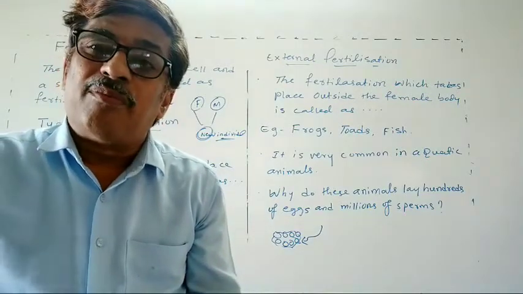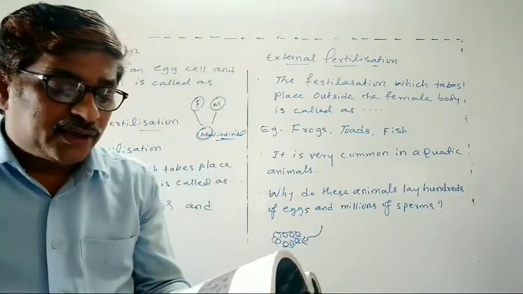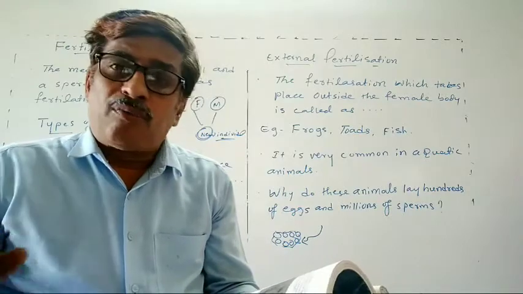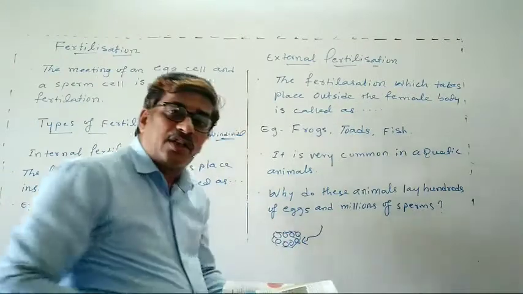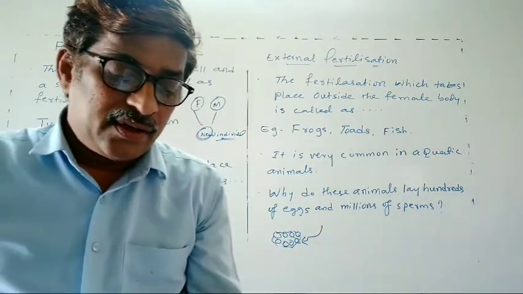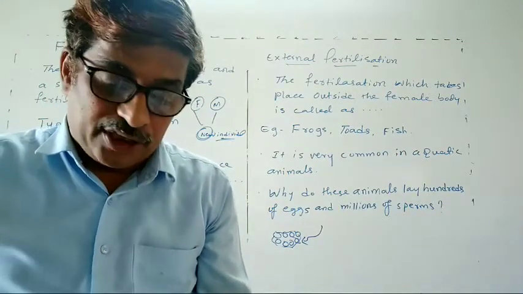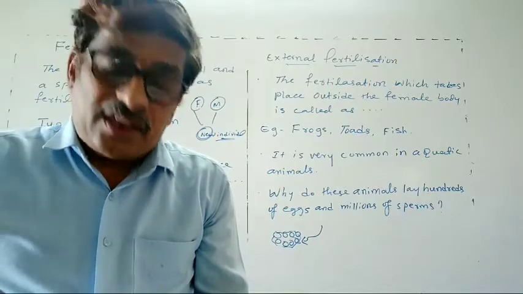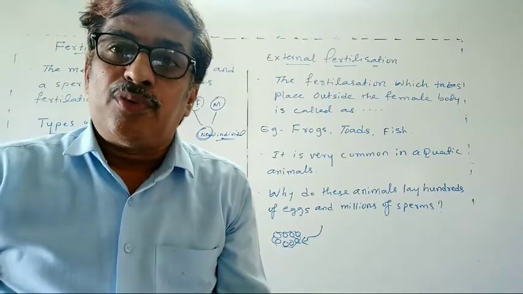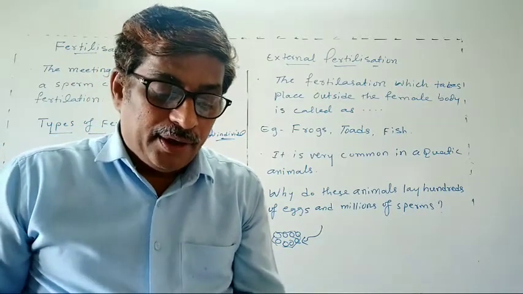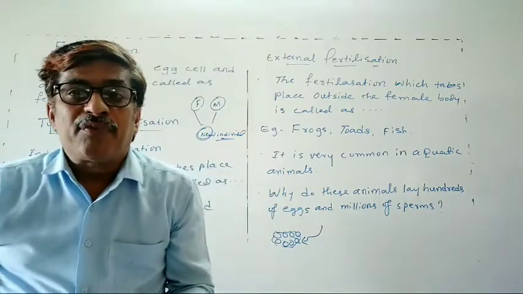Each sperm swims randomly. Randomly means they move without any direction. They will meet these eggs randomly in water with the help of their long tail. The sperms then come in contact with these eggs. This results in fertilization. So this type of fertilization in which the fusion, meaning the meeting, takes place outside the body of the female. So this happens where? Outside the female body.